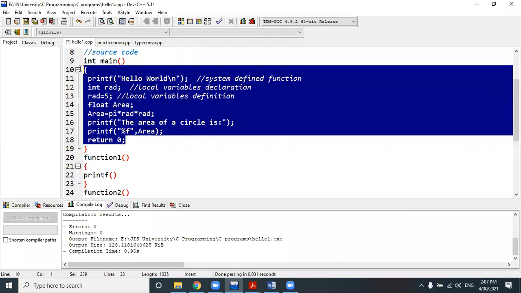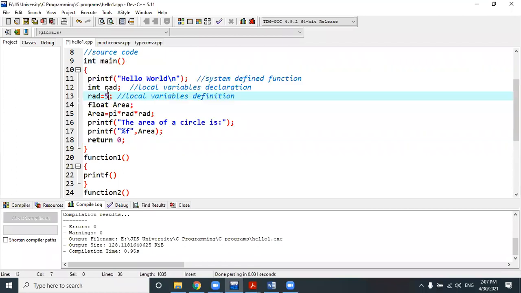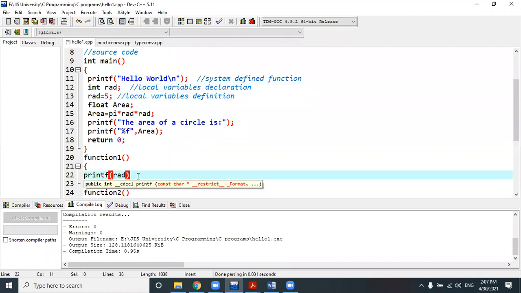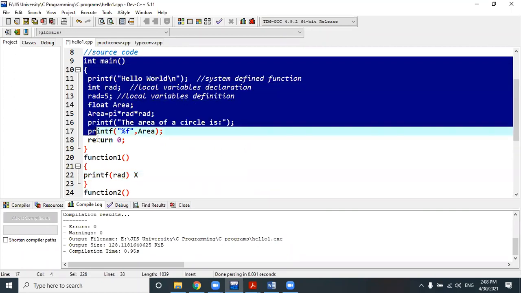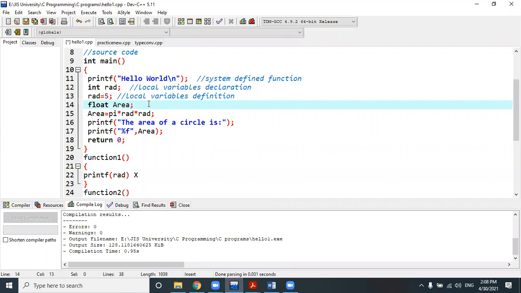Outside the function there is no value of this rat variable. So here, suppose in function 1, if you are trying to access the rat variable, your program will not allow you to access the rat variable here. It will simply give an error. Why? Because the rat variable is a local variable and it is local to this function.